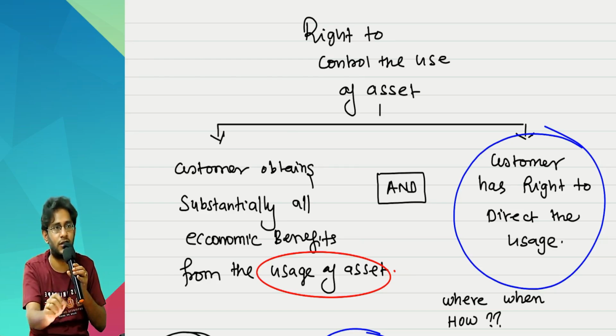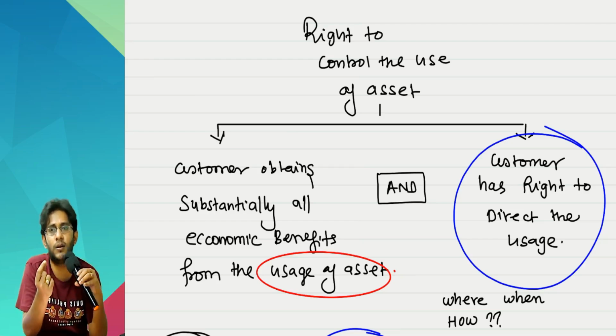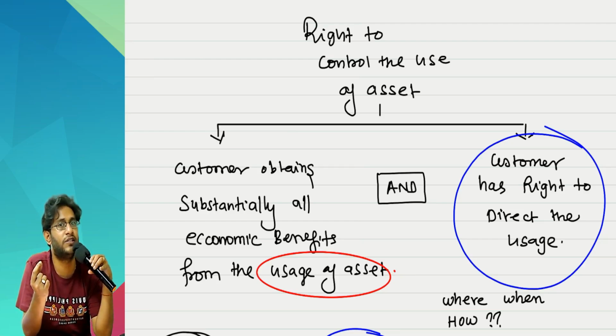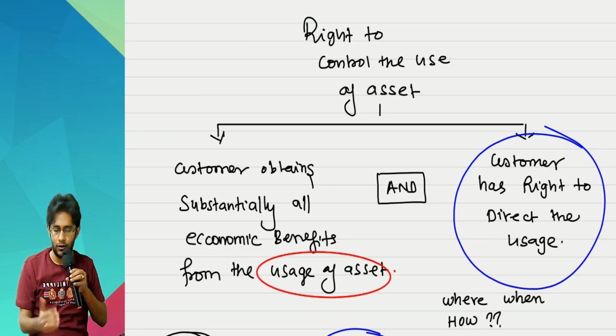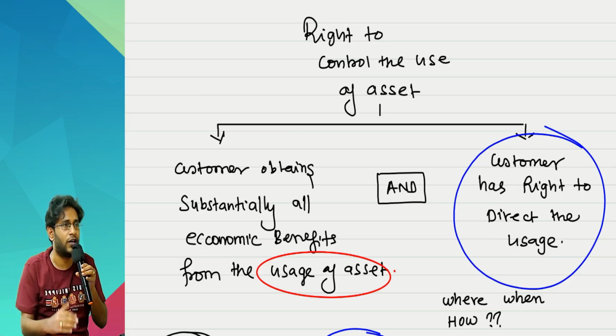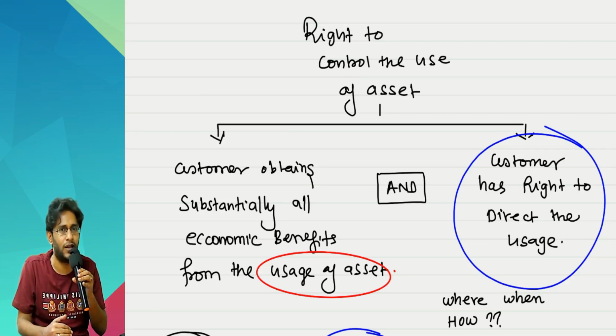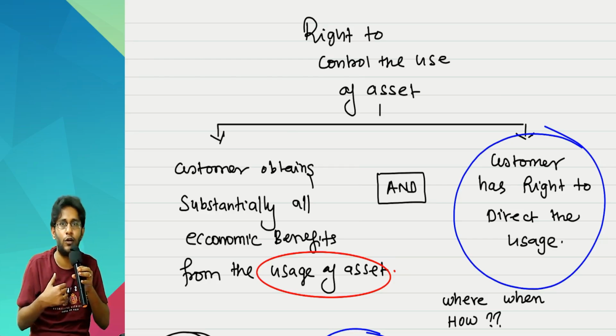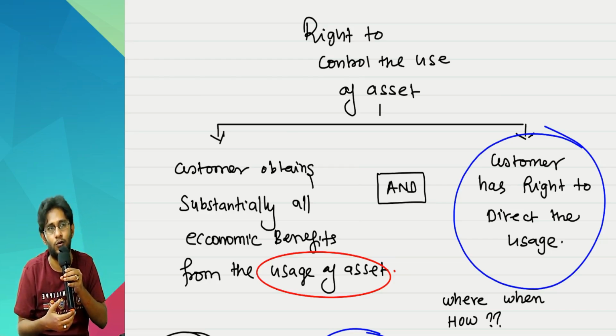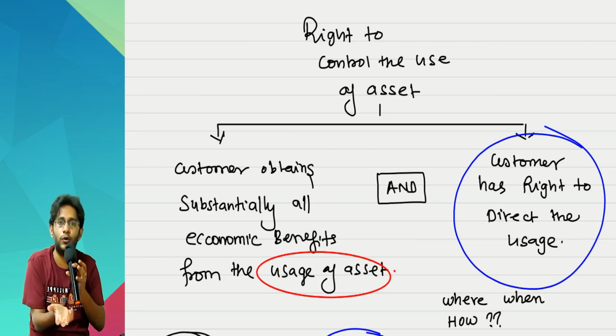Do not cross the city limit, condition number 1. Condition number 2, a car must not be used for teaching driving to other people. Third condition, you are not allowed to sublet this asset. 3 conditions I put, sir. 3 conditions you put, you are interfering with my basic rights. Can you say like that? Conditions, whatever restrictions I put, they are in order to protect my asset, not to give so much freedom to you in such a way that you ultimately end up damaging my asset.